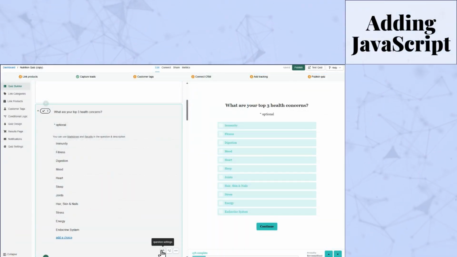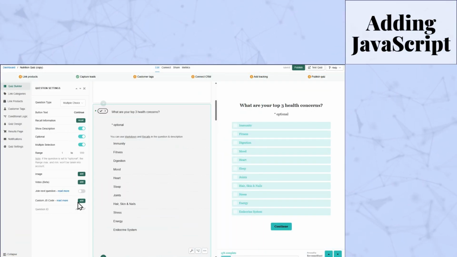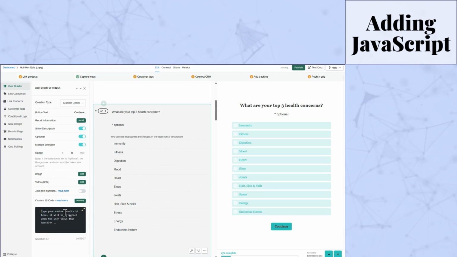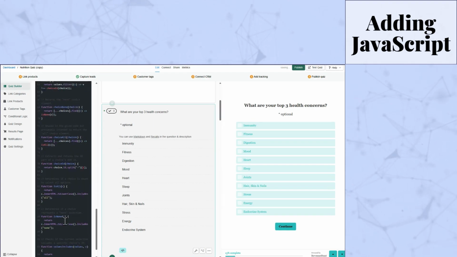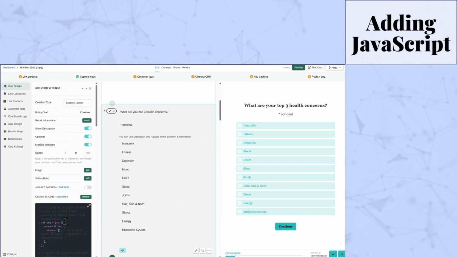Adding JavaScript in Quiz Builder is easy. Open Quiz Builder and navigate to Advanced Settings. Scroll to Custom JavaScript and click Add.